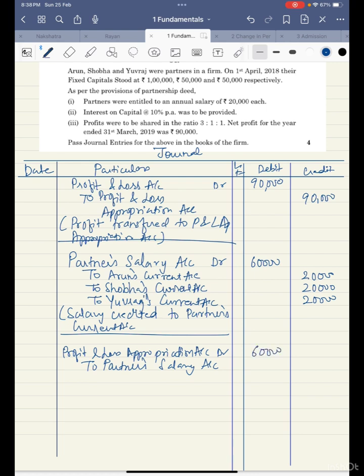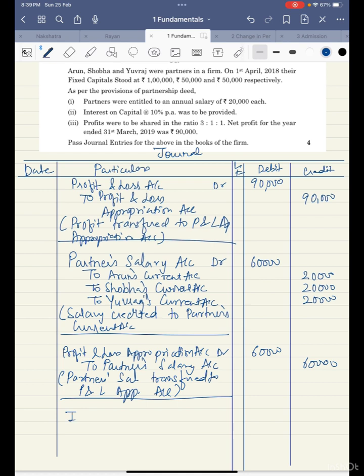Okay. So what narration you will write? Partner's salary transferred to P&L appropriation account. Profit and loss appropriation account. Okay. Now I need to pass an entry for interest on capital.